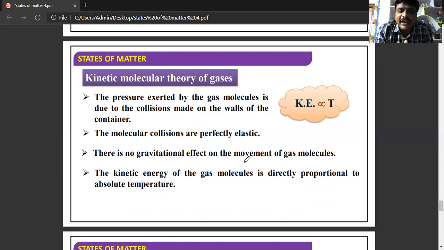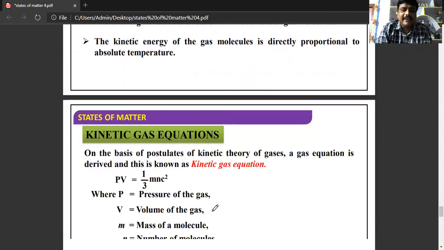There is no gravitational effect on the movement of gas molecules. That means gas molecules are independent of gravitational force. If they were not independent of gravitational force, all the gases would be on Earth. But we can see that the gases are in the atmosphere. That itself indicates that gas molecules are independent of gravitational force. And the kinetic energy of gas molecules is directly proportional to absolute temperature, that is KE is directly proportional to T.